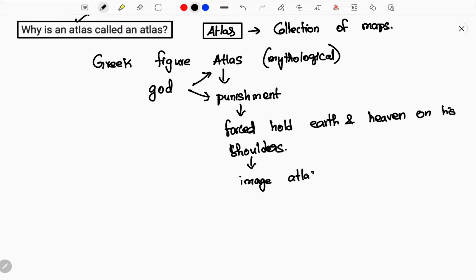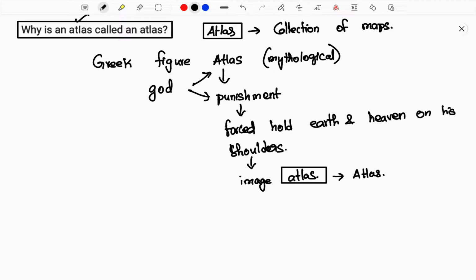At that moment many maps were present, so his image was used as a preface or front page. Slowly this evolved, and now it is called an atlas. So now atlas means a collection of maps. You'll find some silly reasons, some interesting reasons, but this is a mythological figure.